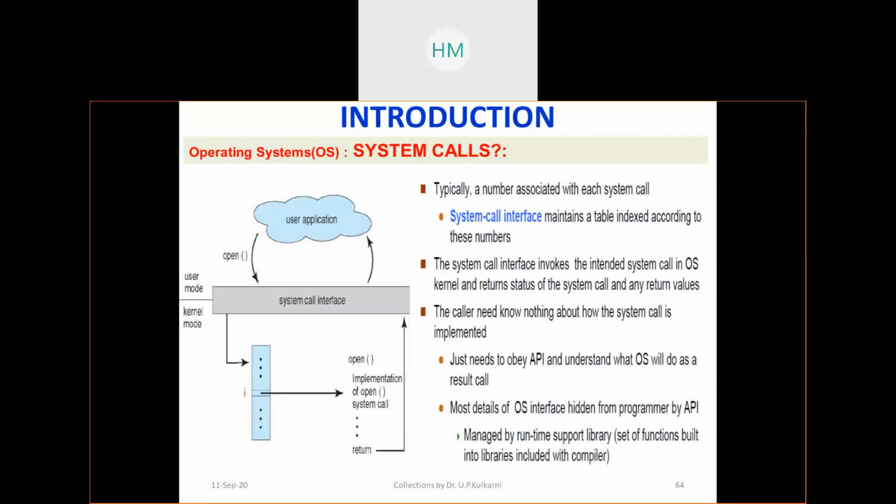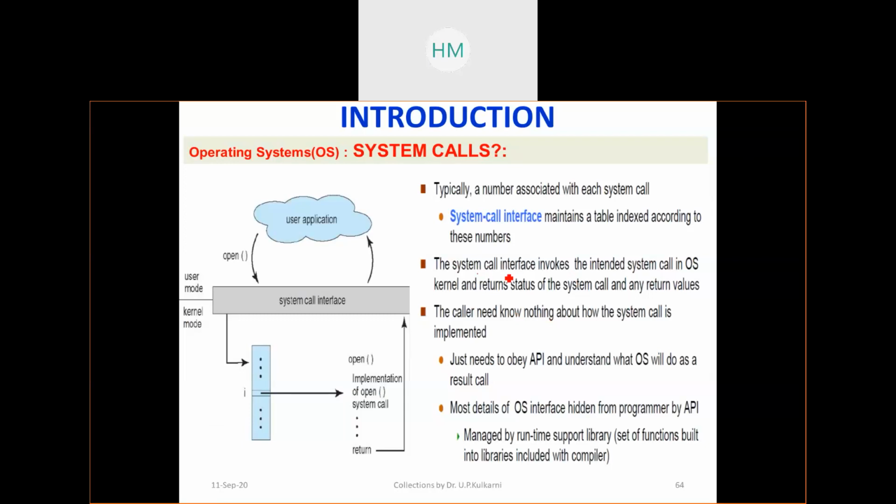Now what you can say here is, see, when you call a system call in your program, how does it get connected, how does it get executed? That's a very important thing.